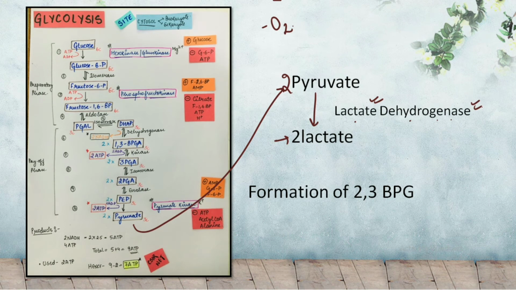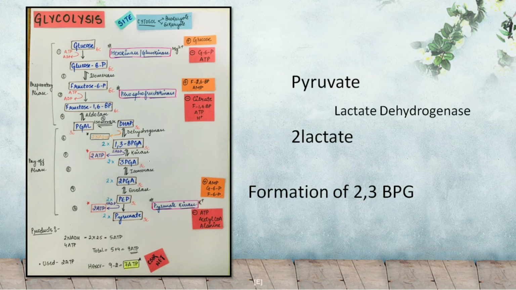The second important unique feature is that there is also formation of 2,3-BPG, and this formation occurs at the step when 1,3-BPGA gets converted into 3-PGA in the normal cycle. But in the RBCs, this 1,3-BPGA first gets converted into 2,3-BPG and then it gets converted into 3-PGA. So make sure you remember the unique features.